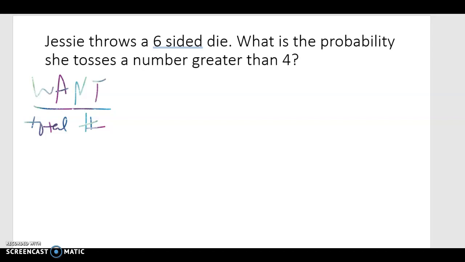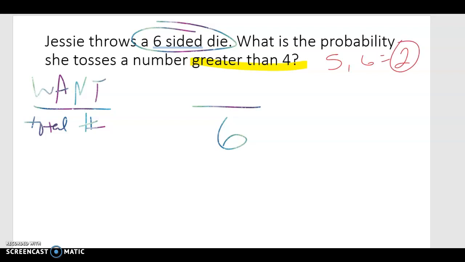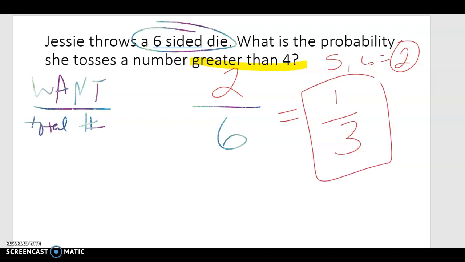Usually the total is the easy part. There's a 6-sided die. If she's throwing it one time, there are 6 possibilities: a 1, 2, 3, 4, 5, or 6. So how many options do we have that are greater than 4? Greater than 4, that's a 5 or a 6. That means there are 2 options greater than 4. So 2 goes on the top because that's what I want to have happen. So my probability reduced, because we are great mathematicians and we reduce our stuff, is 1/3.